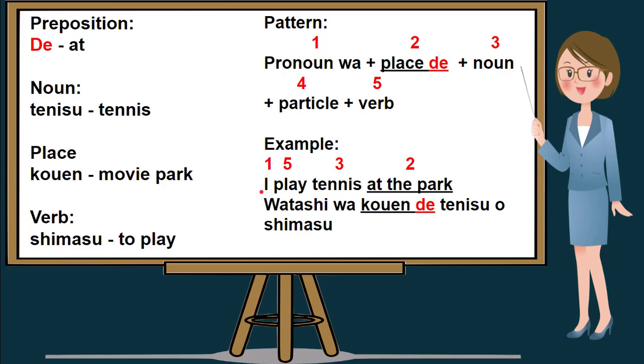Number 1 is the pronoun I, watashi wa, followed by the place, at the park, koen de, followed by the noun tennis, tennisu, followed by the particle o, and the last will be the verb shimasu, or play. If we translate "I play tennis at the park," it will be watashi wa koen de tennisu o shimasu. I'll repeat. I play tennis at the park in Nihongo is watashi wa koen de tennisu o shimasu.